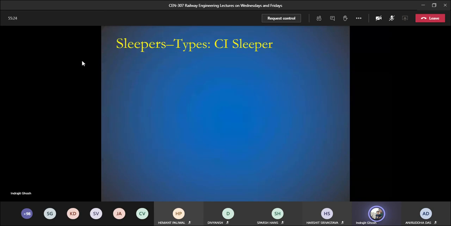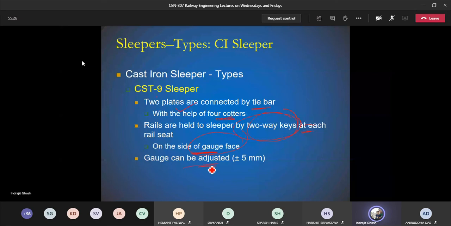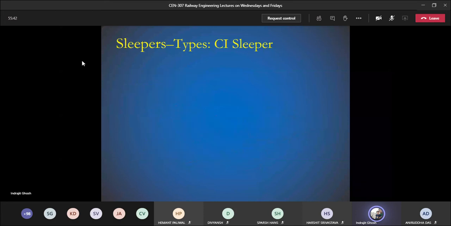Now the gauge can be adjusted. In case of pot slipper, we have seen that plus or minus 3 millimeter can be adjusted. In case of CST9, which is a combination of pot, box, and plate slipper, the gauge can be adjusted up to 5 millimeter.